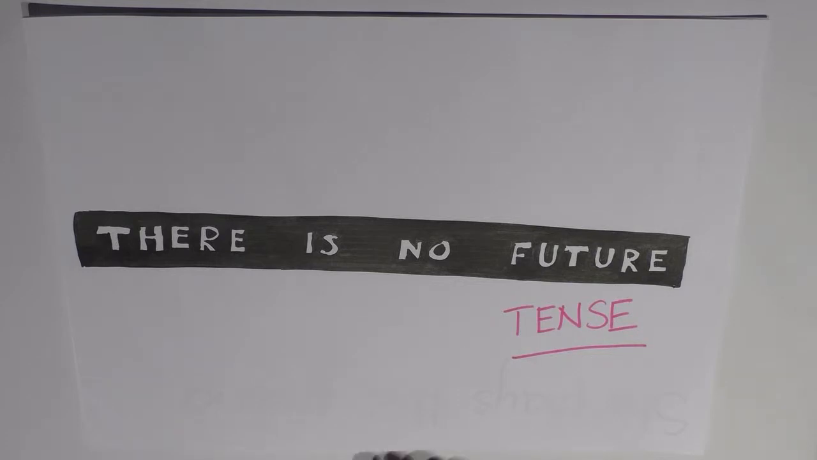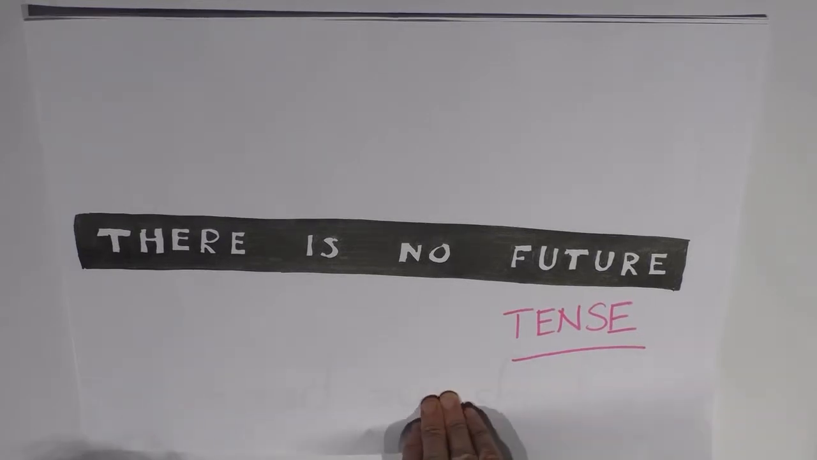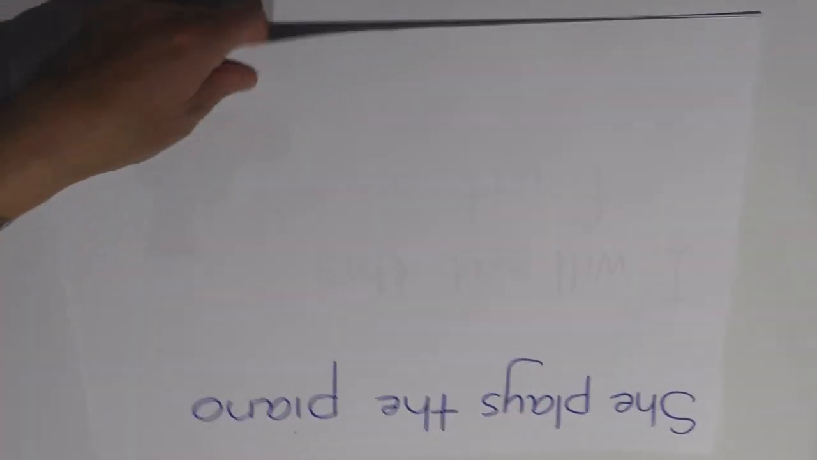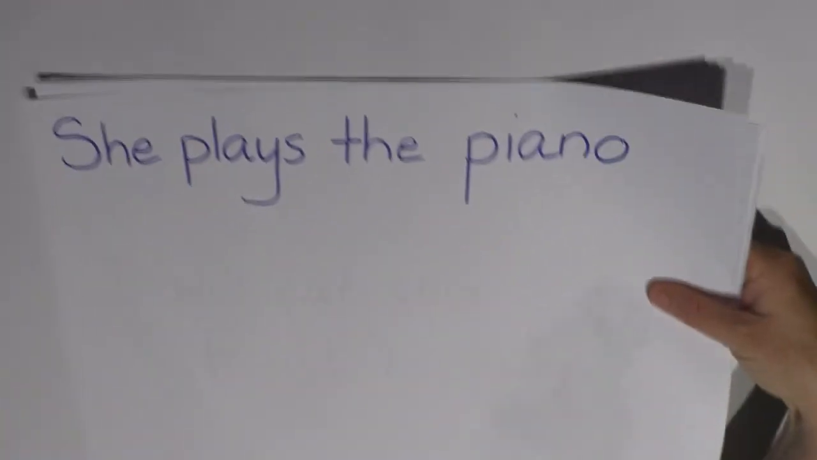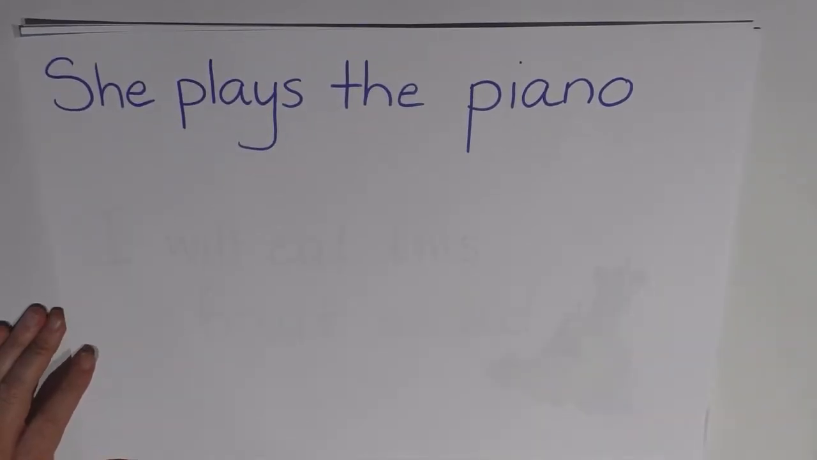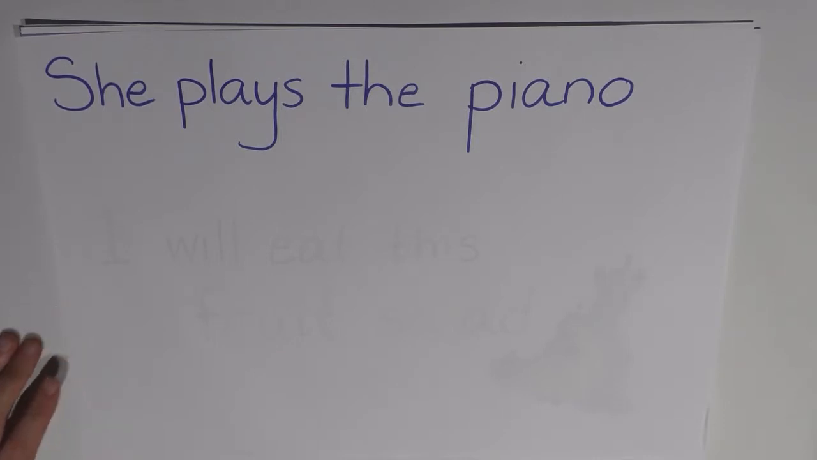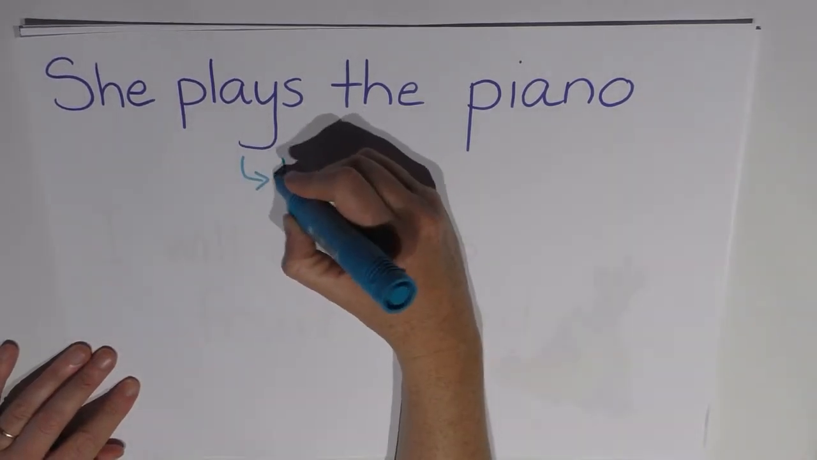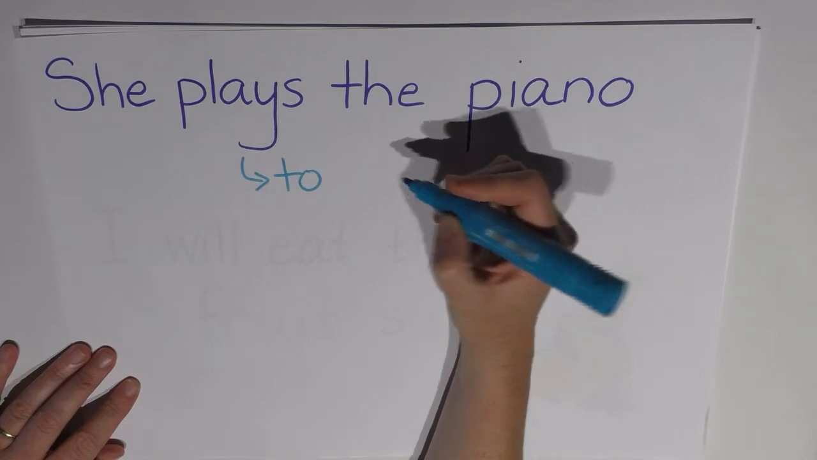Let me explain. Let's take a look at the sentence, she plays the piano. Oops, got it upside down here. Turn that round. There we go. Now, this simple sentence in present tense can be uttered for a number of purposes. One purpose is to express habit. She plays the piano every Tuesday.